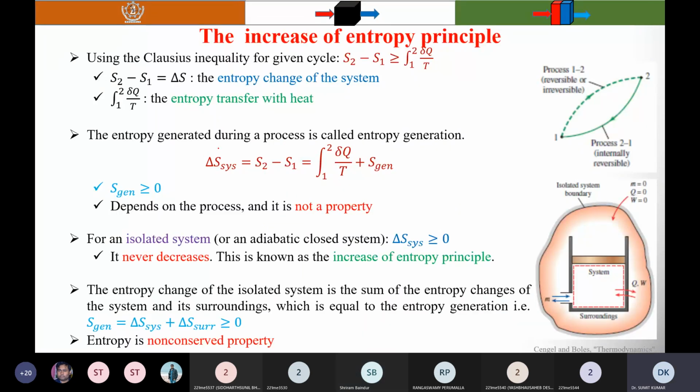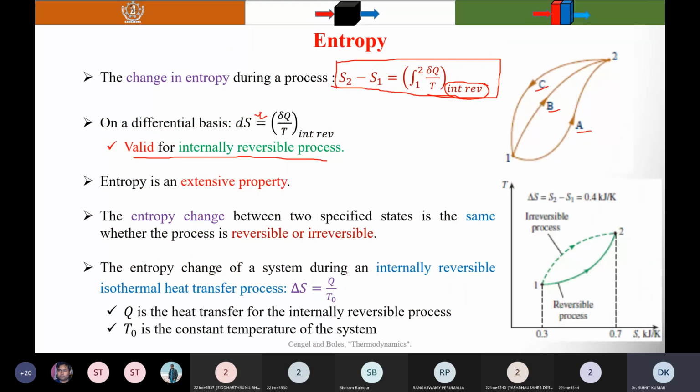So the entropy change between the two specified states is the same whether the process is reversible or irreversible. Now, the entropy change of a system during an internally reversible isothermal process. Here you can see that T is a constant because I am talking about the isothermal process. Q is the heat transfer for the internally reversible process and T is the constant temperature of the system.